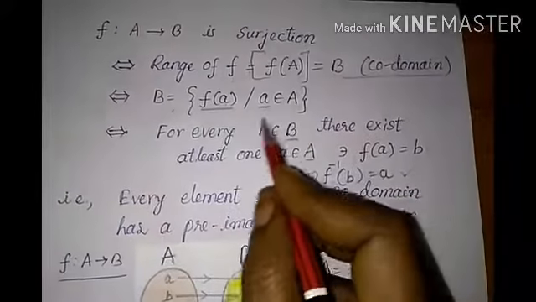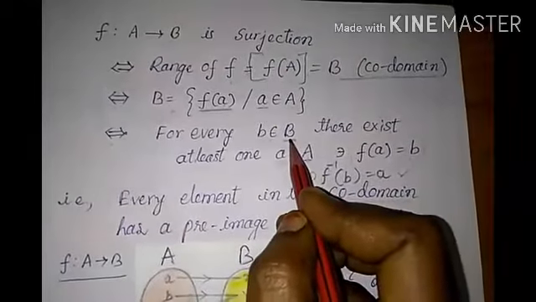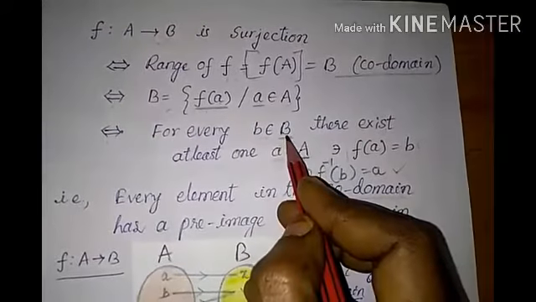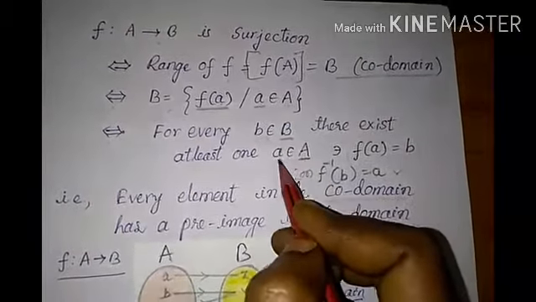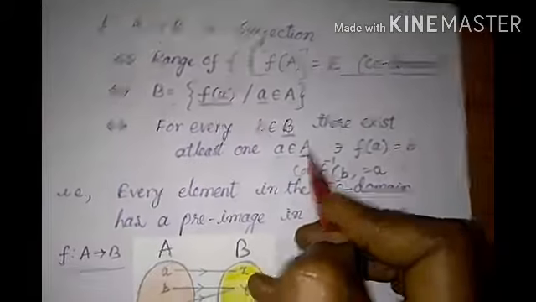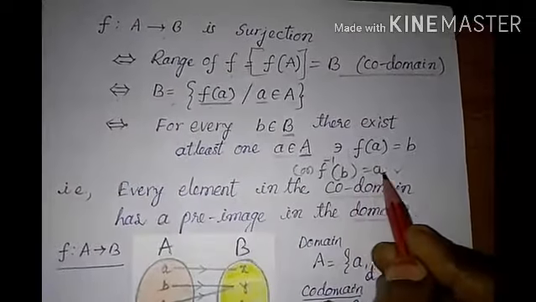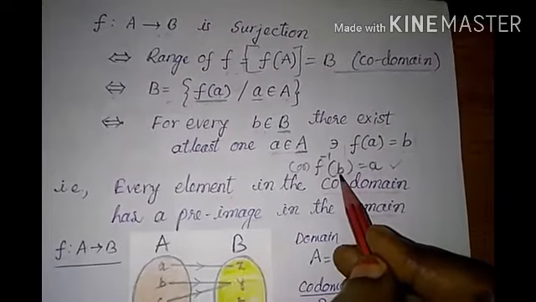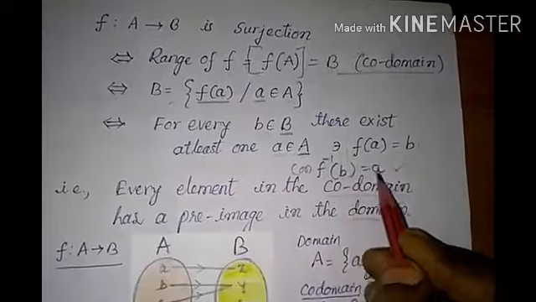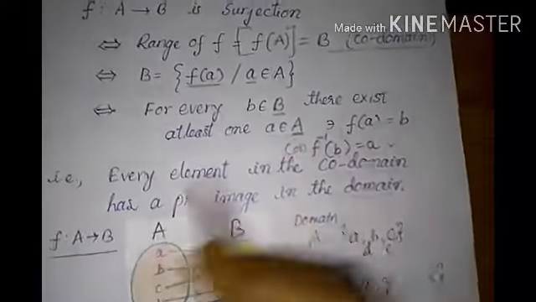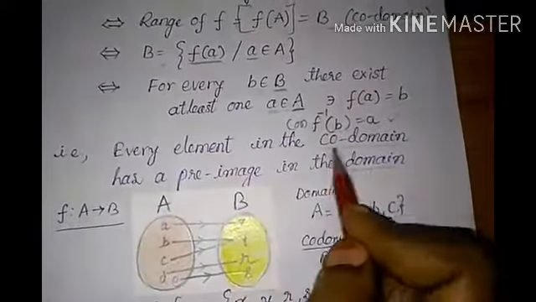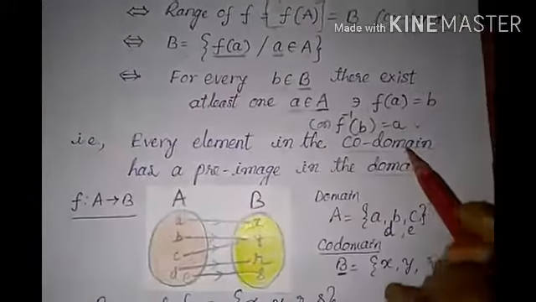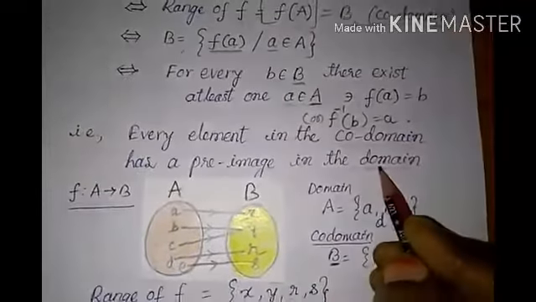That means every element in the codomain should have a pre-image in the domain, such that f inverse of b is equal to a. F inverse of b means the pre-image of b. Pre-image of b is equal to a. That is, every element in the codomain has a pre-image in the domain.